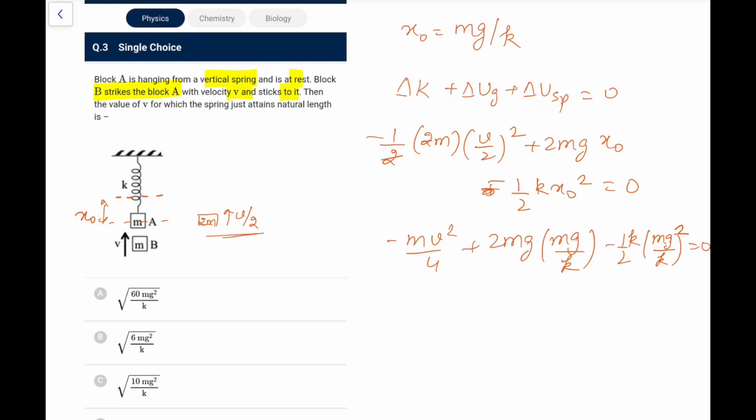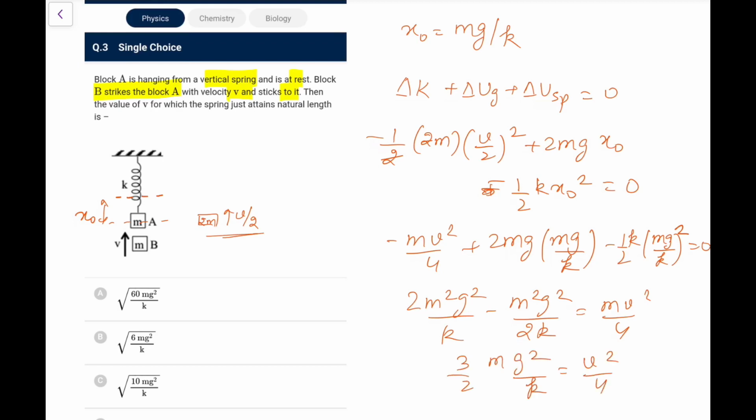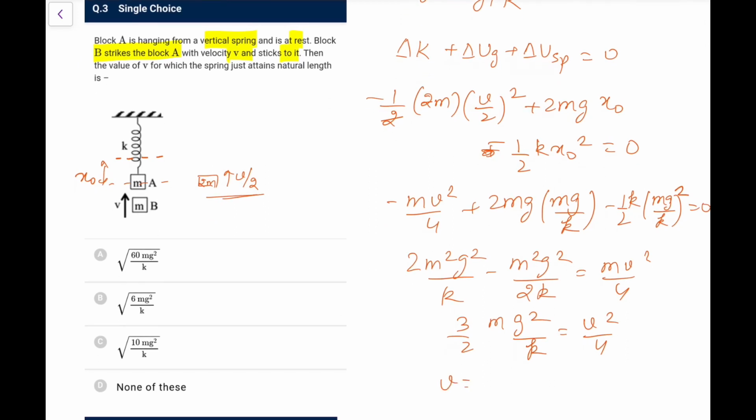So taking all this, what we will have, this becomes 2m square g square by k minus m square g square by 2k, that is equal to mv square by 4. So m and m get cancelled, 3 by 2 mg square by k equals v square by 4. So the value of v comes out as root 6 mg square by k. That is what I am getting, root 6 mg square by k. Option B should be the answer as per me. Yes, it is given B also.